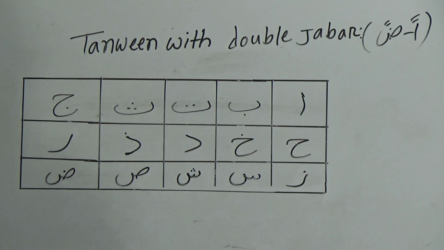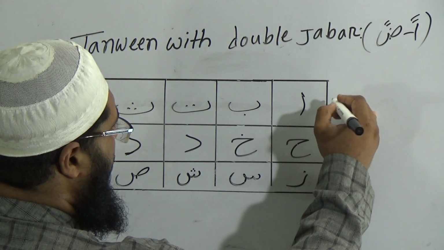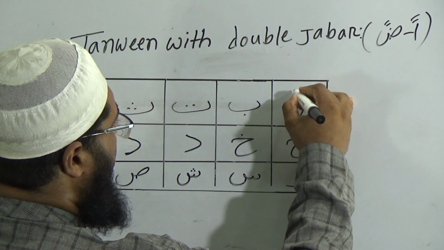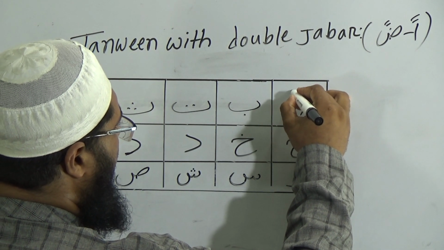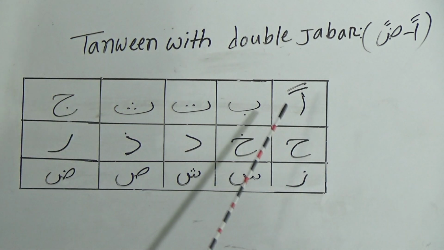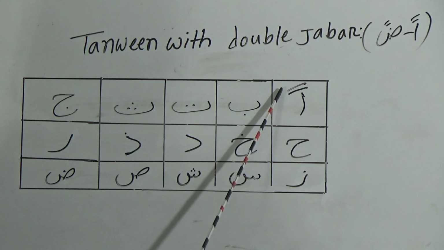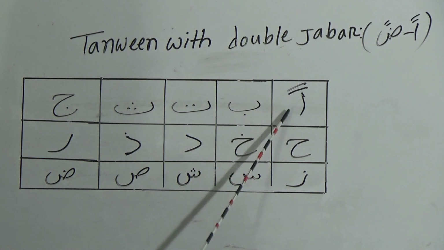My dear students, you know that this one is alif. Now I'm putting double jabr over the alif. We have to pronounce this one, alif dui jabr an.